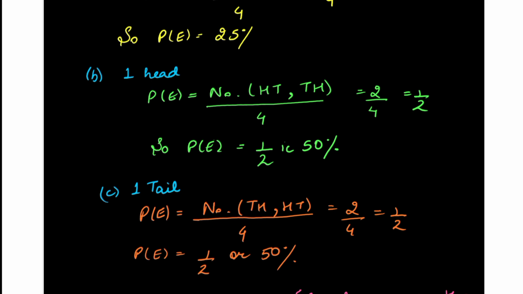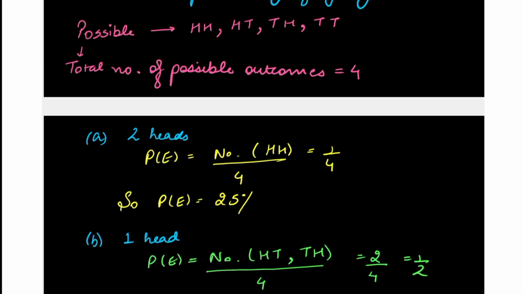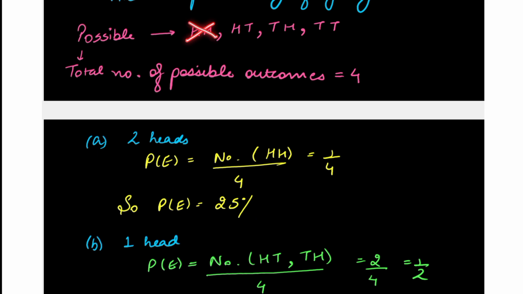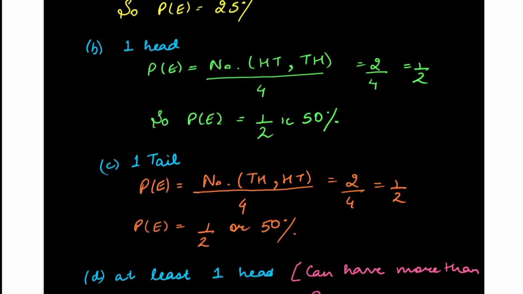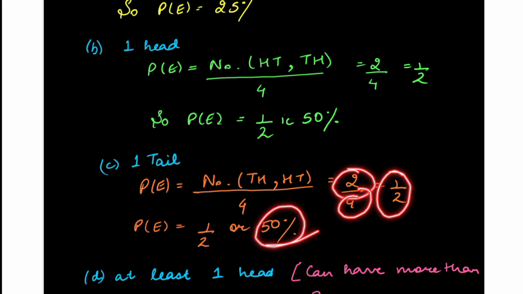One tail, similarly, there are only 2 cases where there is 1 tail. Here, this is not the case, 0 tail, and this is also not the case because there are 2 tails. We need a single tail. So one tail is only in TH and HT. So 2 by 4, 1 by 2, that is 50%.